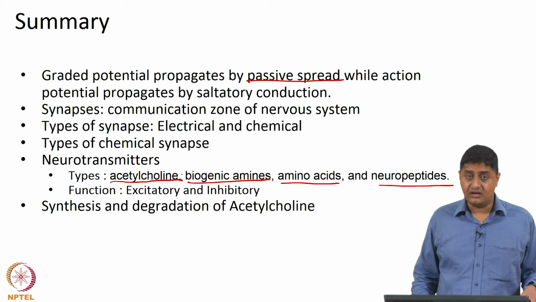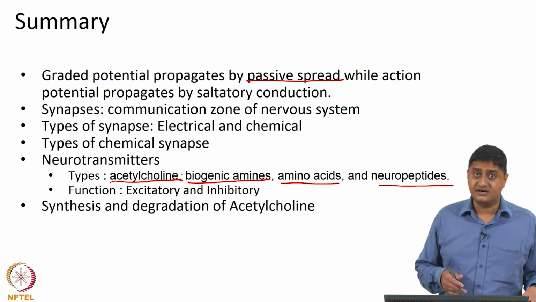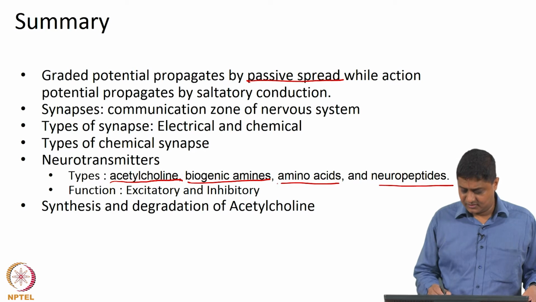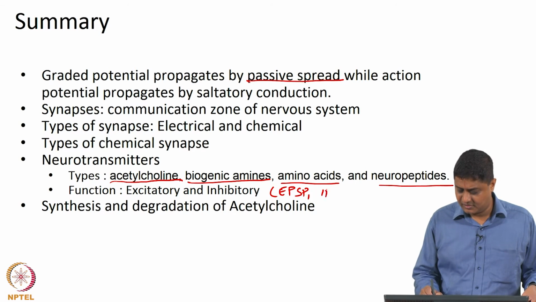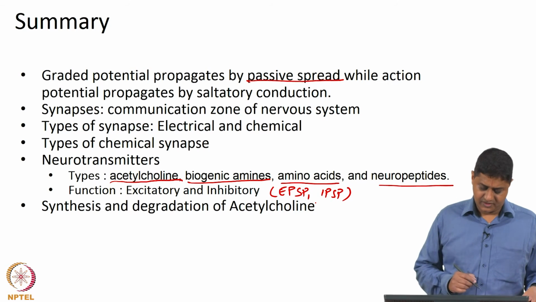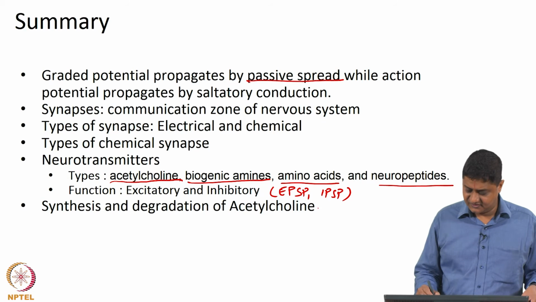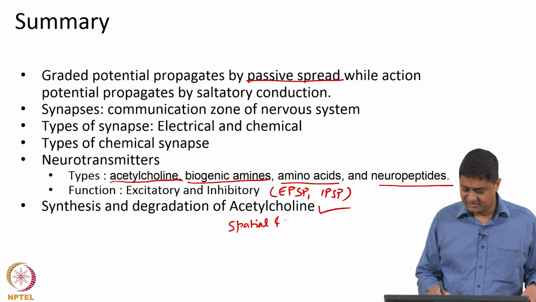And we saw that this could cause either an excitation or an inhibition in the postsynaptic cell, thereby causing an excitatory postsynaptic potential or inhibitory postsynaptic potential, right. And we also discussed how acetylcholine is synthesized and how it is degraded. Then we also saw spatial and temporal summation.